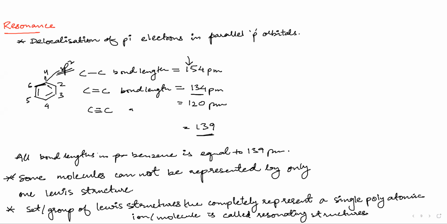The only thing that you have to keep in mind now is this first point, that some molecules cannot be represented by one Lewis structure. You will not get out only by catch and bowled. You can also get out by LBW when there is nothing happening in the wicket also. So this first point you have to remember more concisely: one Lewis structure cannot represent everything about a molecule.